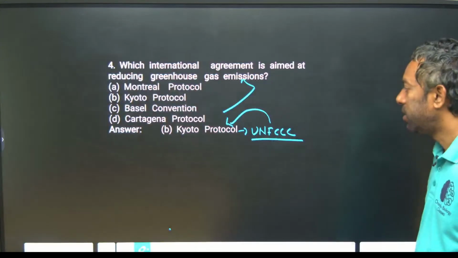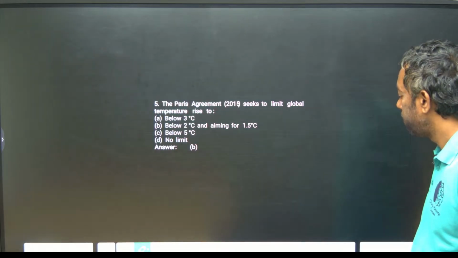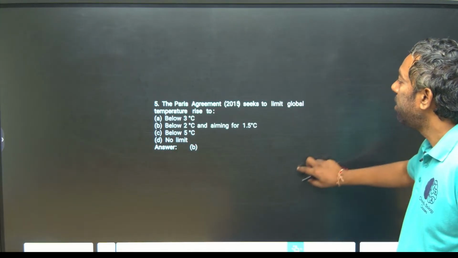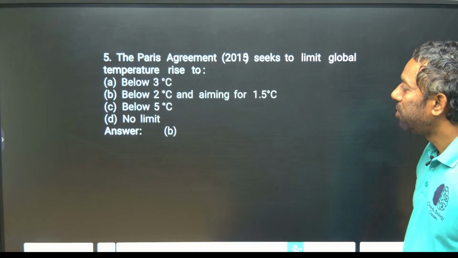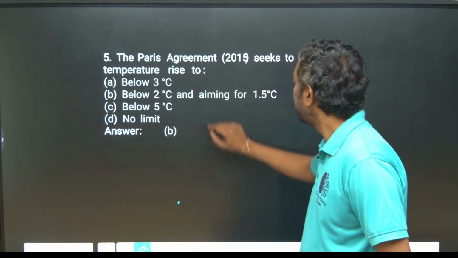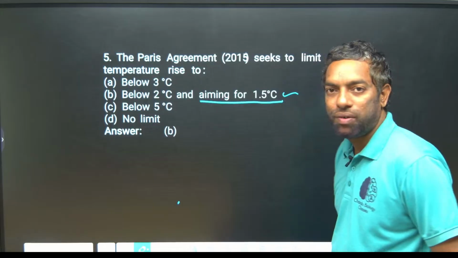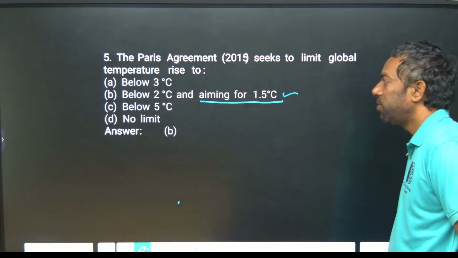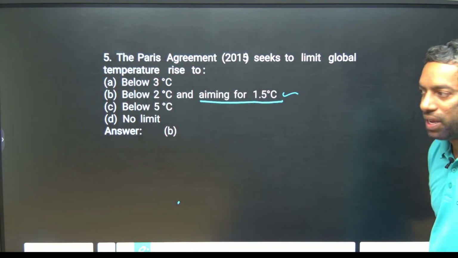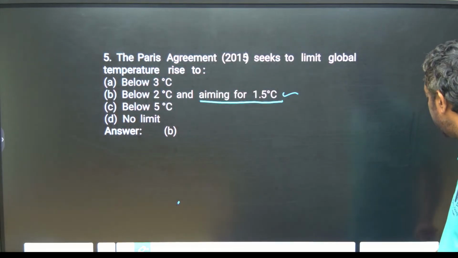The Paris Agreement 2015 seeks to limit global temperature rise to below 2, aiming for 1.5.